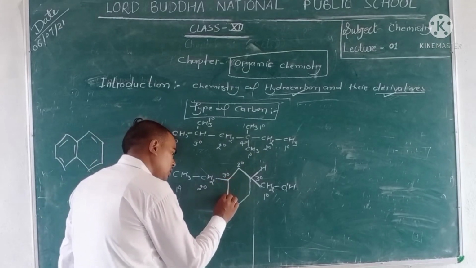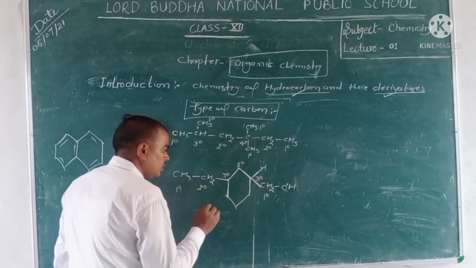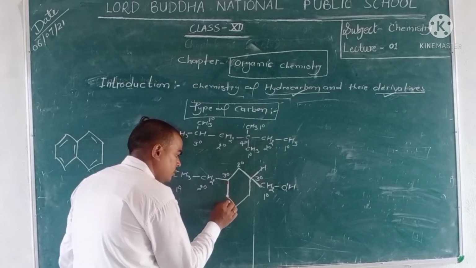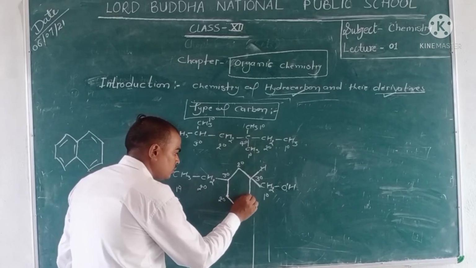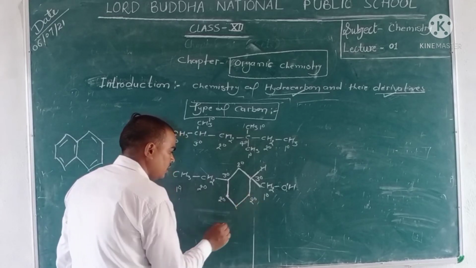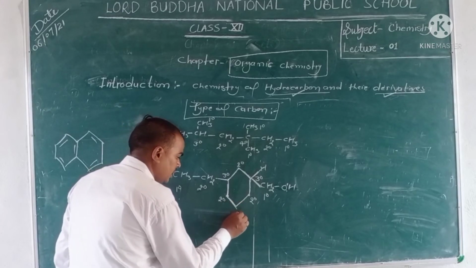And this carbon is attached with 1, 2 carbons, so it is 2-degree. It is also 2-degree.